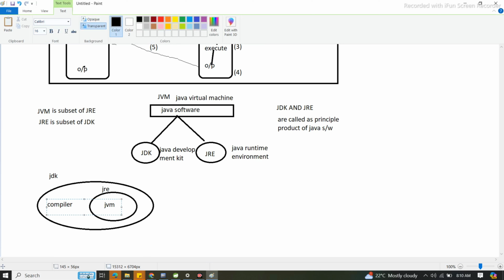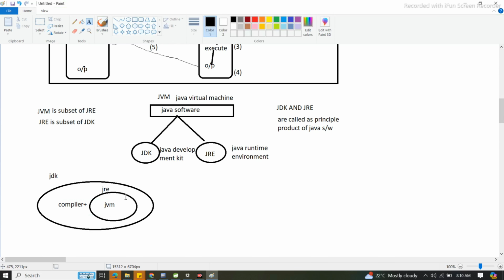Compiler plus JRE, we can say JDK is nothing but compiler plus JRE. Yes or no? It is the combination of compiler and JRE, and internally JRE, which is nothing but Java Runtime Environment, contains Java Virtual Machine.